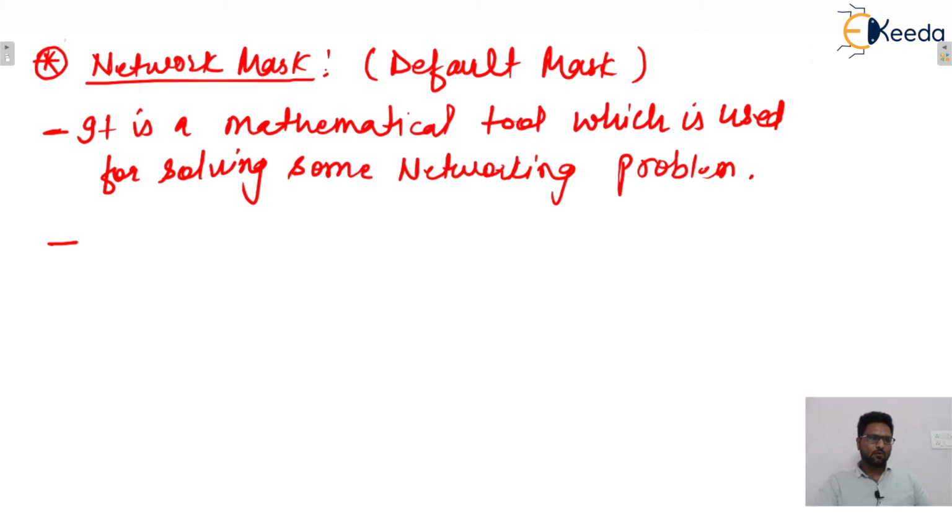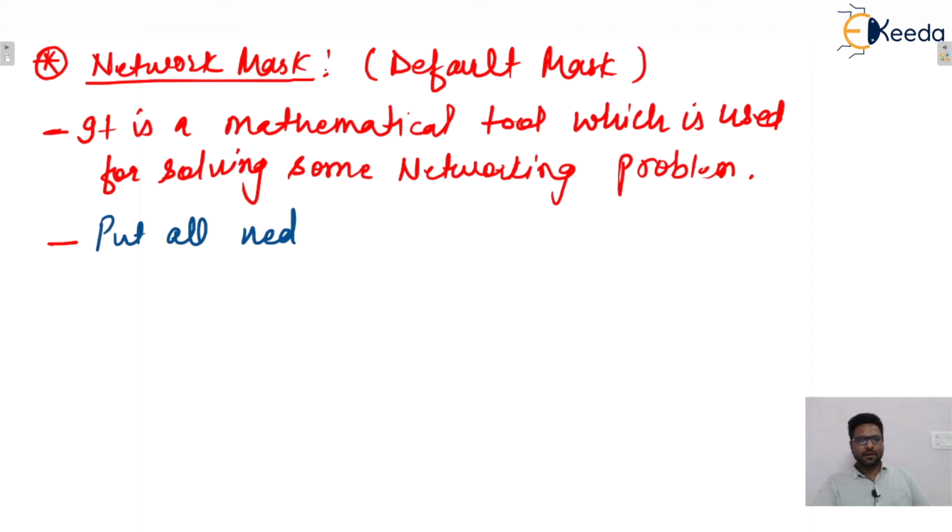So how to find the mask for any IP address or any class? You know in each class how many bits are assigned to network ID and how many are assigned for host ID. Based on that you can identify the mask for that particular class.